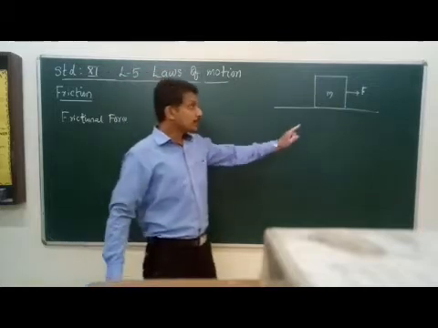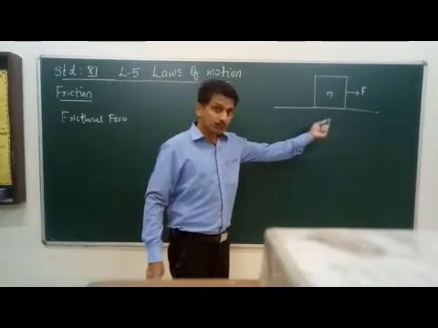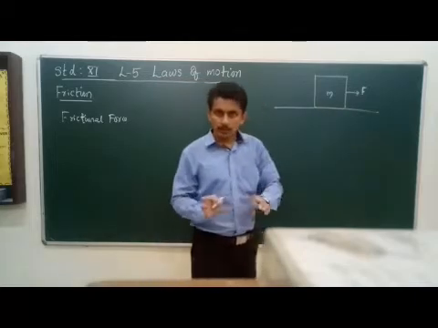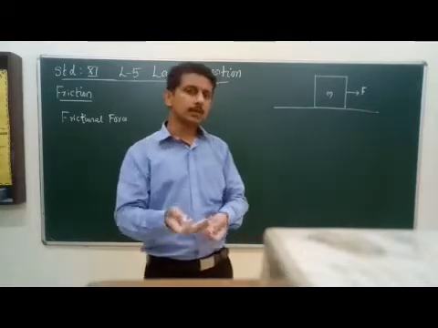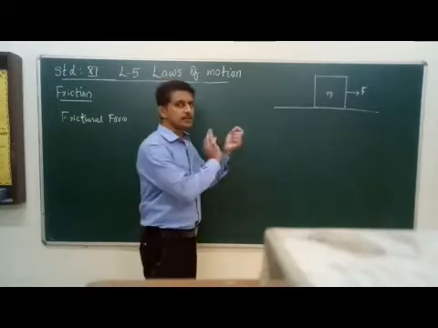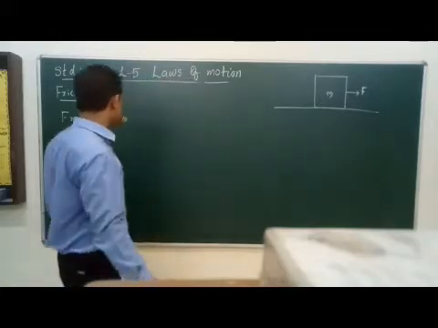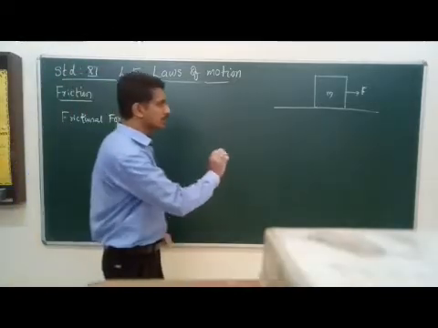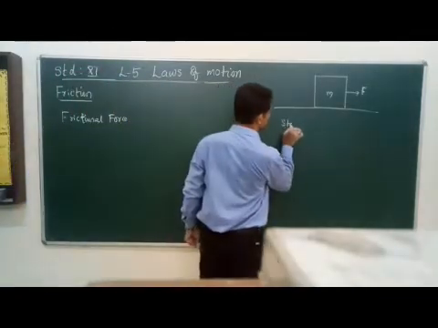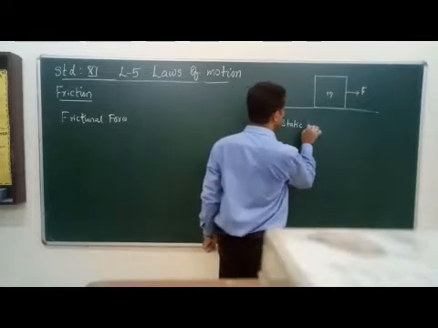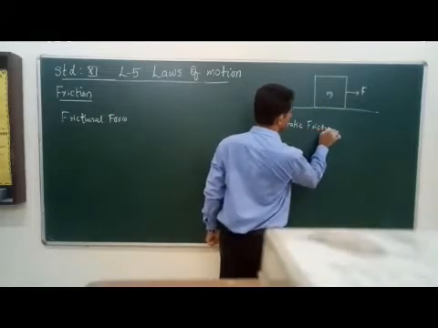We can observe that this object is under the influence of an external force, but this object is not in motion. That means there is an opposite force acting on this object. That opposite force acting on the object, we call it a frictional force, or more correctly we call this a static friction.